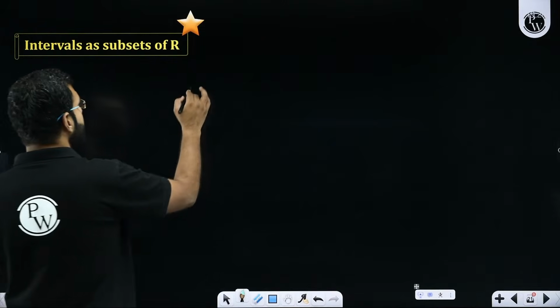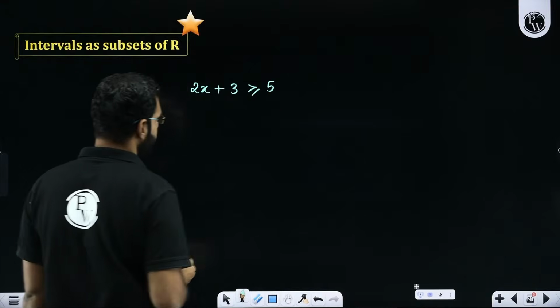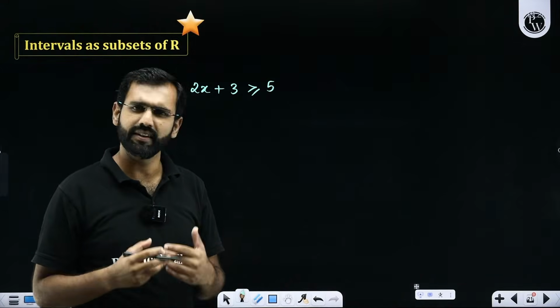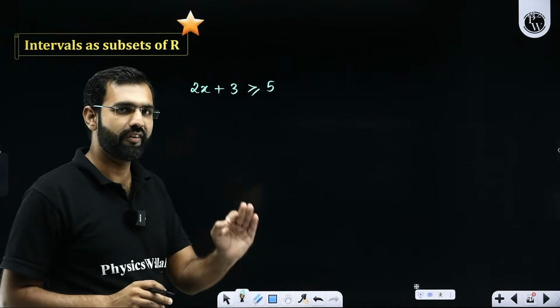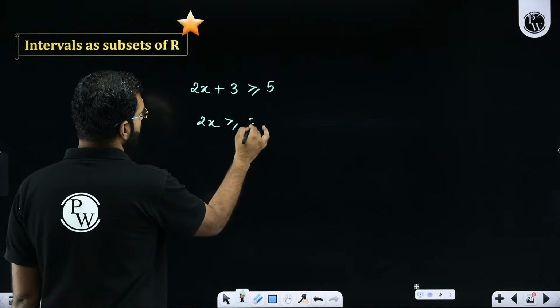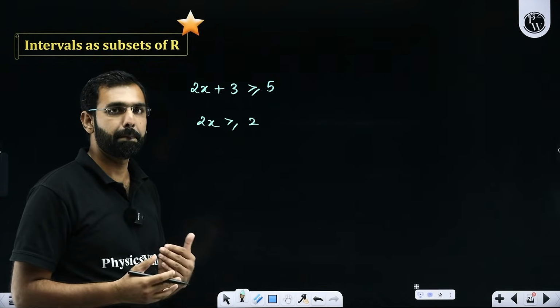So with inequalities, let's say I'm solving 2x plus 3 greater than equal to 5. You may think that sir, 3 is going there and becoming minus 3. That's a good way of thinking about it. But technically what we do is we subtract a fixed number from both the sides. So that's how we say 2x is greater than equal to 2.